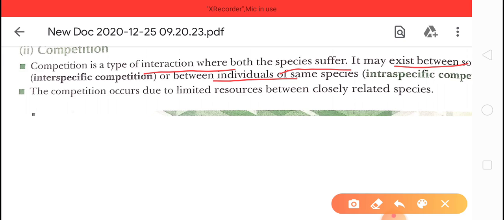For example, goats in Iceland. The tortoise became extinct within a decade due to the greater browsing efficiency of the goats. Like the two examples we have taken, tortoise and goats. So in this competition, both are harmed.